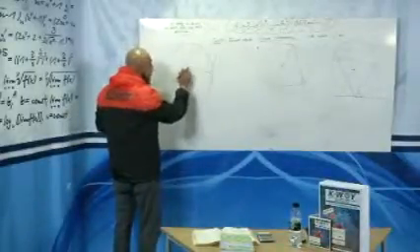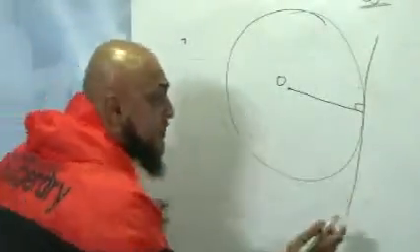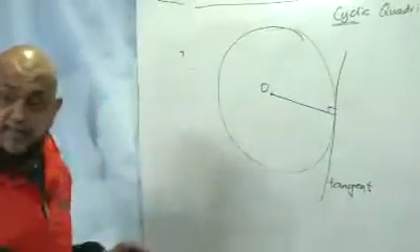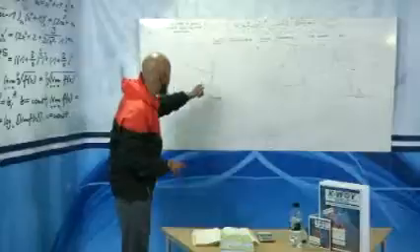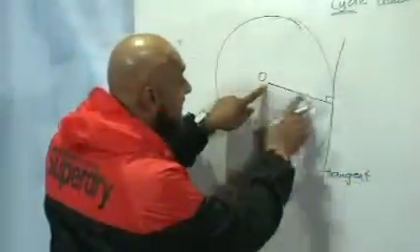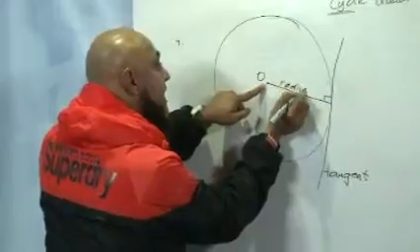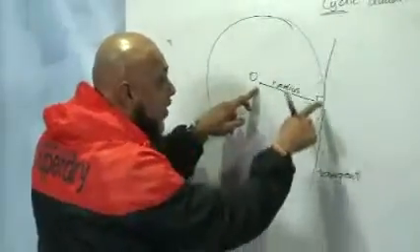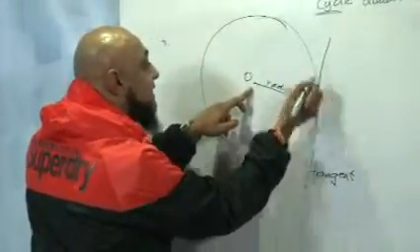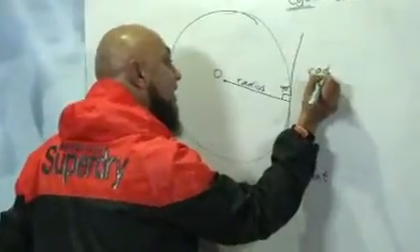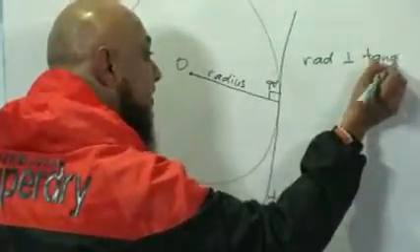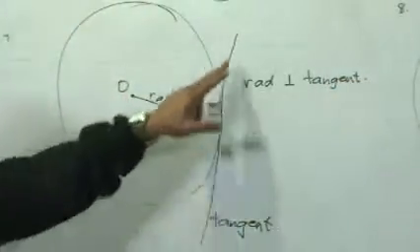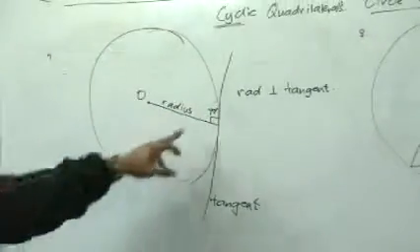There's a circle, O being the center of the circle, and you have a tangent. Now remember, a tangent is a line that touches the circle at one point. You can see it touches at one point. So you always know that this is a radius. And the theorem, when you see this shape in your exam, is that a radius is always perpendicular, or 90 degrees, to a tangent. So here we go. We say radius 90 degrees to a tangent. Or you can also use: line drawn from the center of a circle to a tangent meets it at 90 degrees.